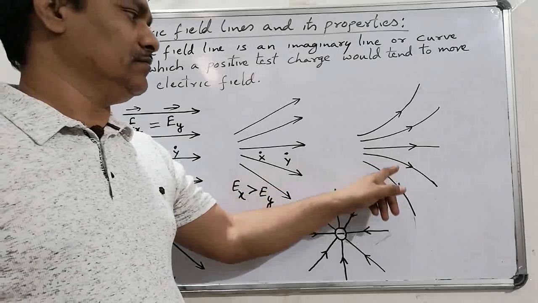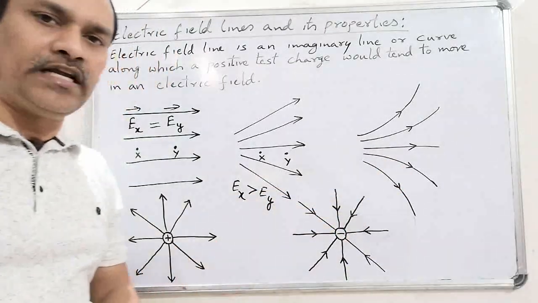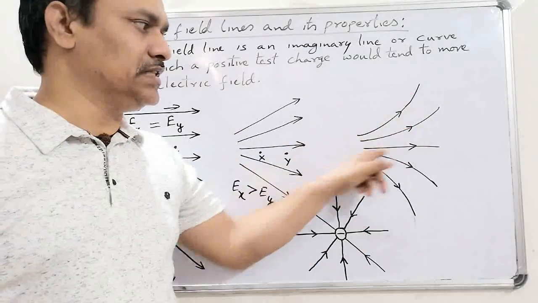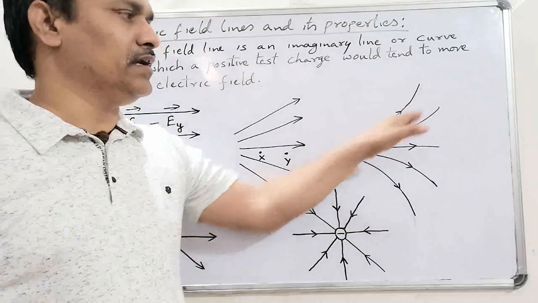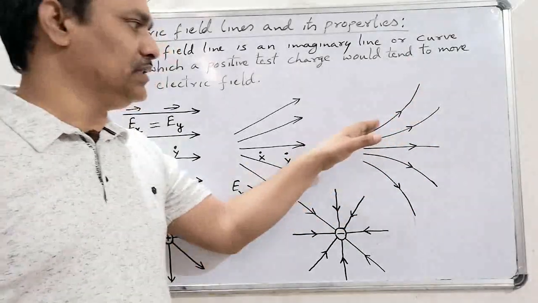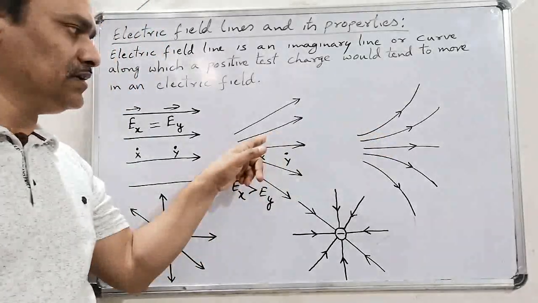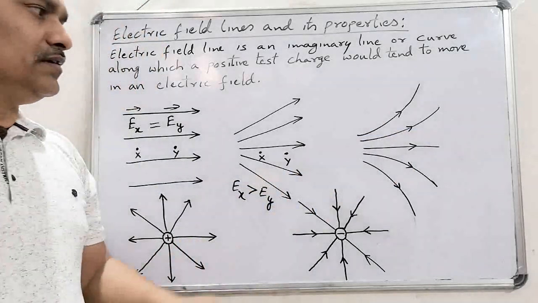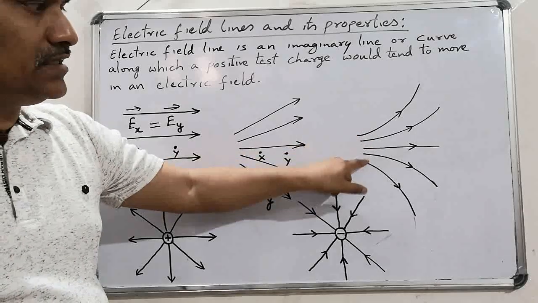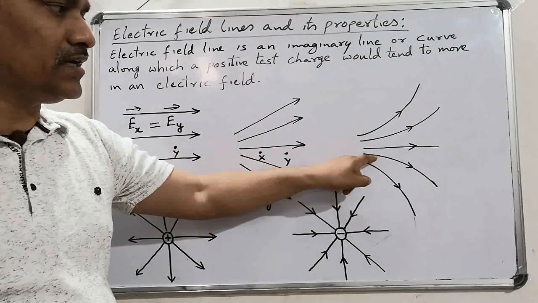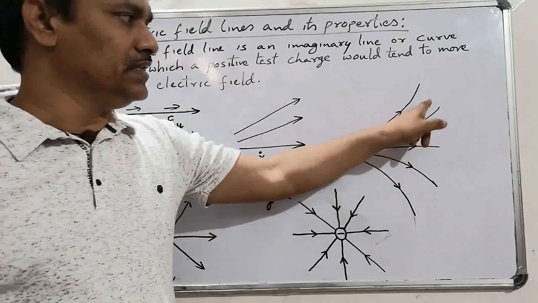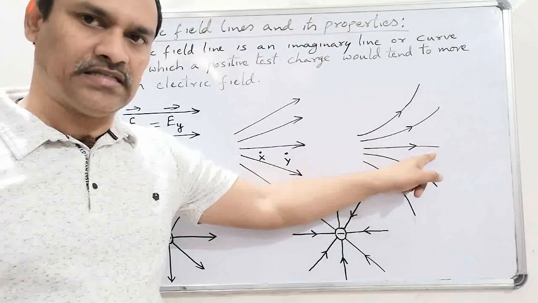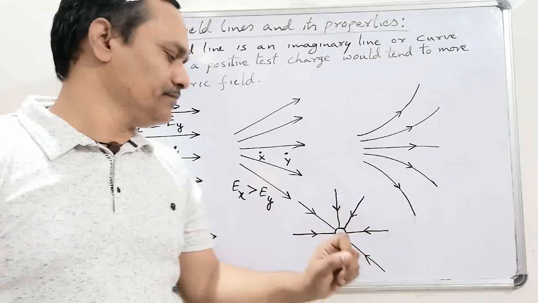Look at the third diagram. This third diagram also indicates a non-uniform electric field. Here the field lines are curved, they are not moving in a radially outward direction as shown in the second figure. This is also a non-uniform electric field. In this region the electric field lines are dense, so the electric field intensity will be more here. In this region the electric field lines are away from each other, so the electric field intensity will be less here. We are talking about only magnitude.